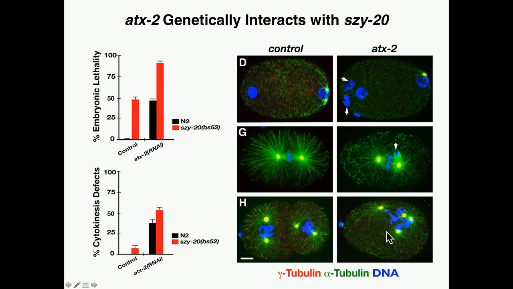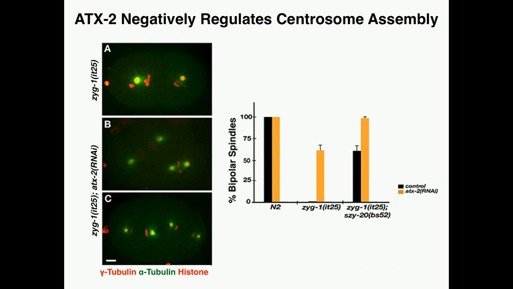Further, double depletion of SUSY20 and ATX-2 resulted in enhancement of both the embryonic lethality and cytokinesis defect phenotypes, suggesting that ATX-2 and SUSY20 exhibit a positive genetic interaction. We next asked if ATX-2 could also suppress ZYG1 as SUSY20 can, and so we depleted ATX-2 in ZYG1 mutants and indeed found that depletion of ATX-2 partially restored centrosome duplication and bipolar spindle formation.